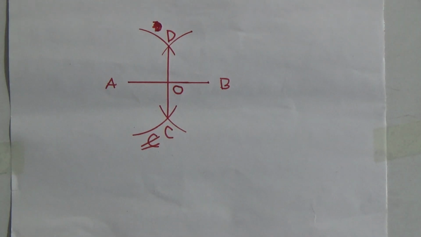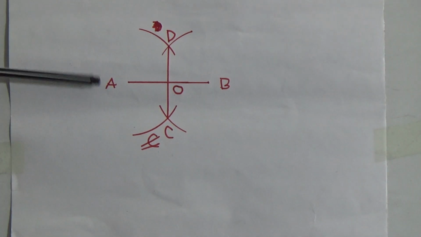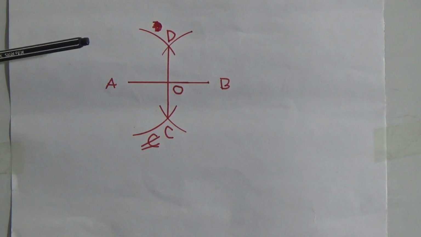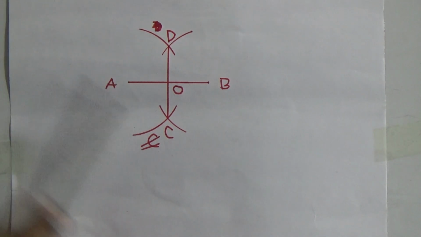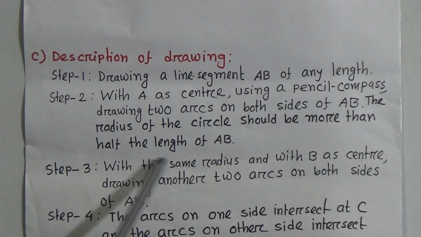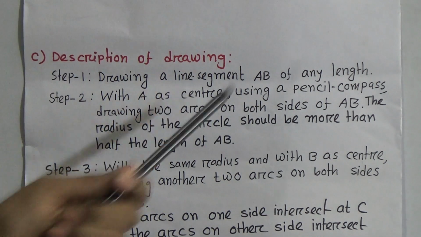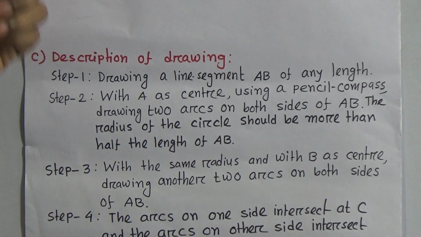Now step 2, with A as a center, using a pencil compass, draw two arcs on both sides of AB. I told you the radius of the circle should be more than half of the length of AB, which I described previously.